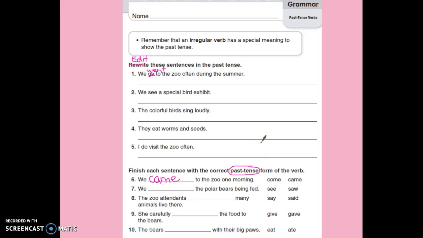Go ahead and finish your practice sheet and come on back to correct with the pen when you're ready.